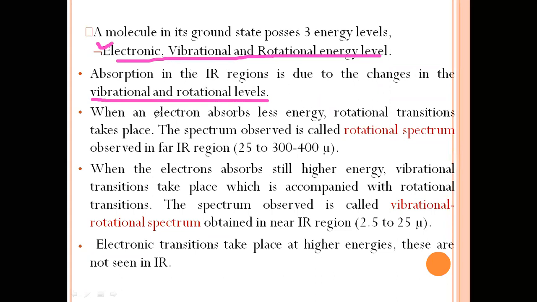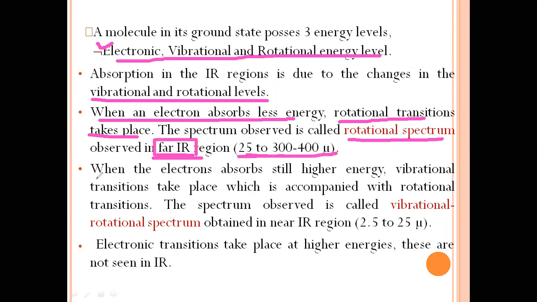When a molecule absorbs less energy, rotational transitions take place. The spectrum observed is called the rotational spectrum, and it is observed in the far IR region, 25 up to 400 micron.